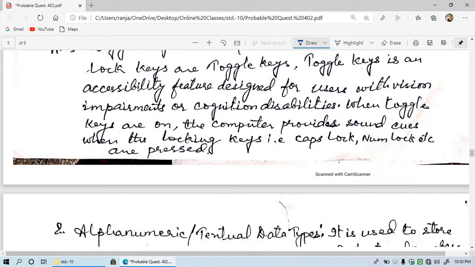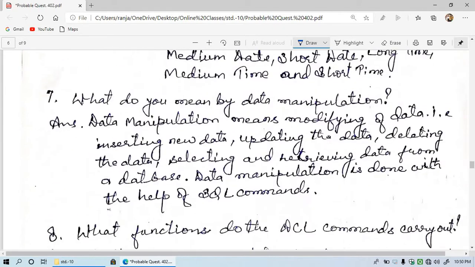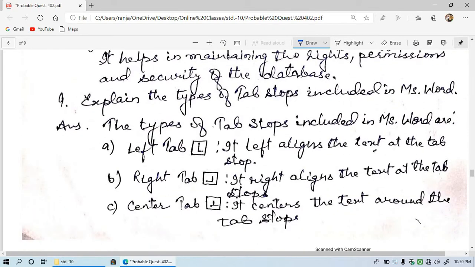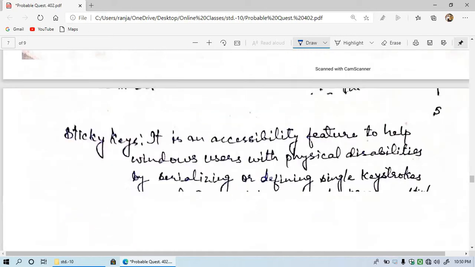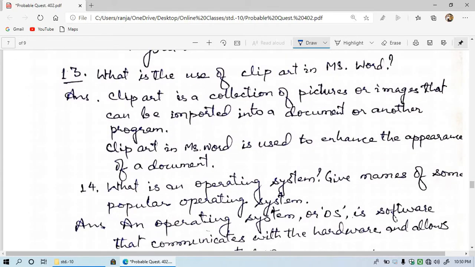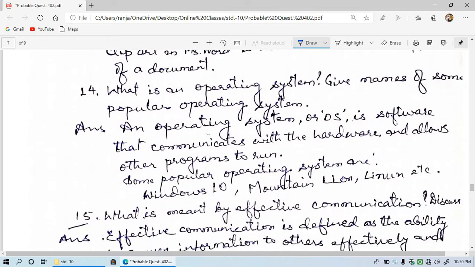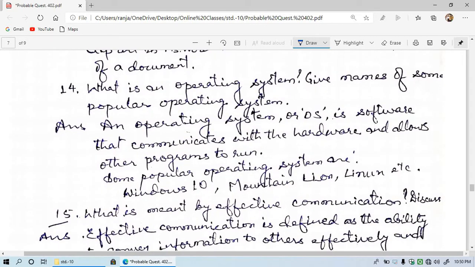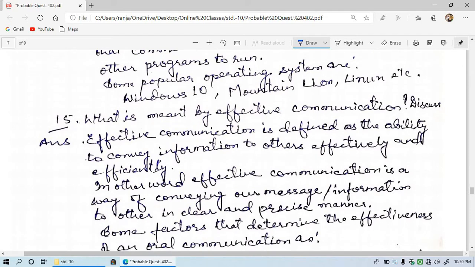Very few questions I have given, not more questions. After 12 we have, I think, 3 more. Explain the types of tab stops included in MS Word. Then what is the use of clip art in MS Word? Question number 14 is, what is an operating system? Give name of some popular operating system. Then question number 15. What is meant by effective communication? Discuss.